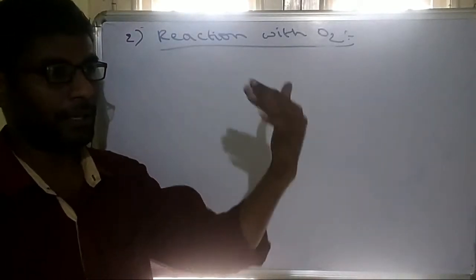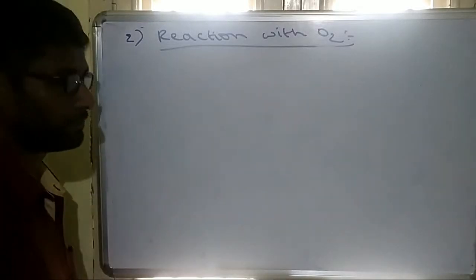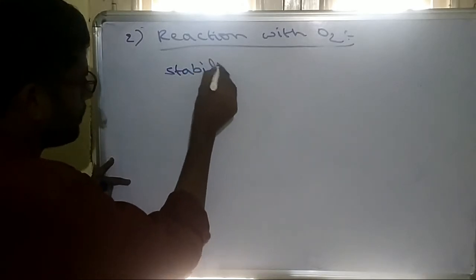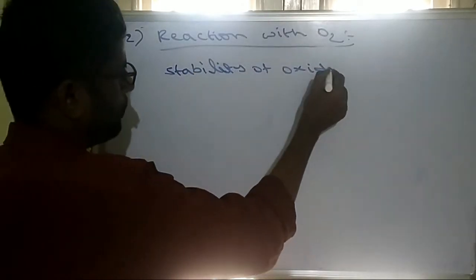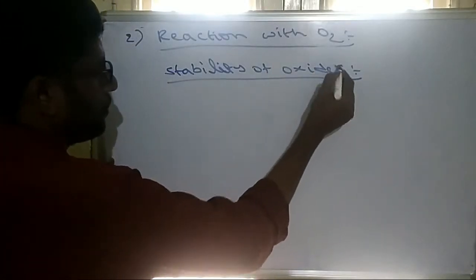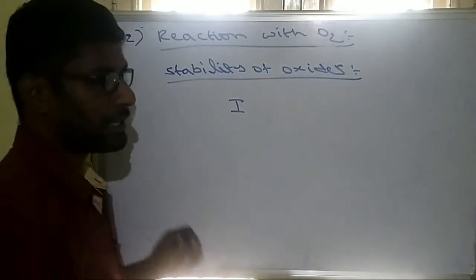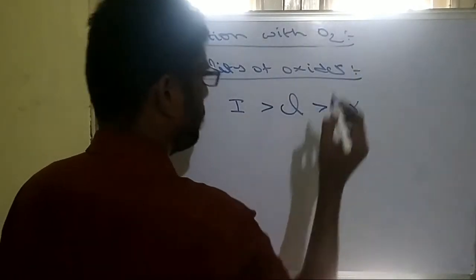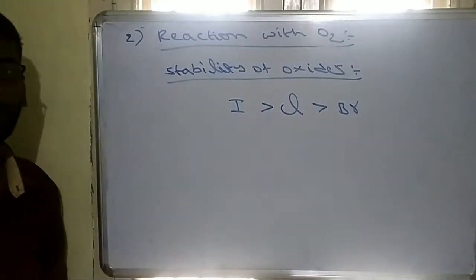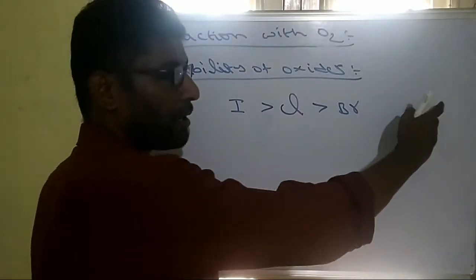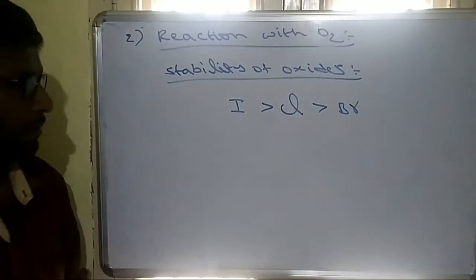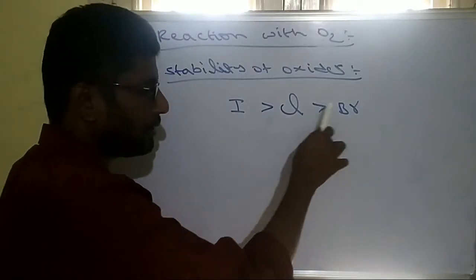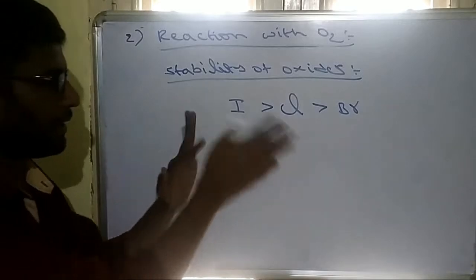Now when we are comparing the stability of these oxides of halogen, iodine oxides are more stable, after that chlorine oxides, and after that bromine oxides. So this is the order of stability of oxides. Fluorine I am not taking because it will form fluorides, not oxides. This is a completely irregular order.